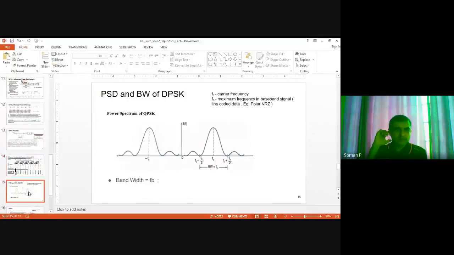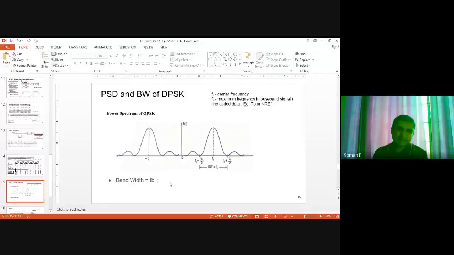So that's about it. Now the PSD, power spectral density and bandwidth of DPSK. Again, we are multiplying with the carrier, so it will be the spectrum of the baseband signal for the coded polar NRZ signal at fc, and the bandwidth is fc plus fb minus fc minus fb by 2, that is fb. This is in contrast with BPSK.